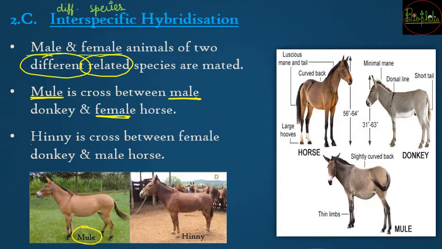Then the hinny is also an interspecific hybrid, which is a cross between a female donkey and a male horse. So you should remember the difference between mule and hinny. In a mule the male is a donkey, whereas in a hinny the male is a horse. Because of that variation, the hybrids have different names, mule and hinny.